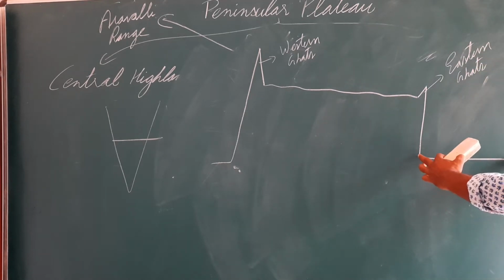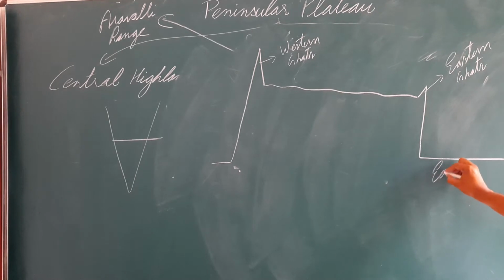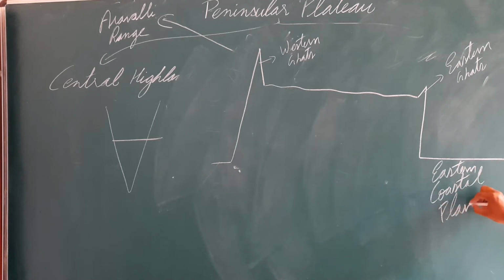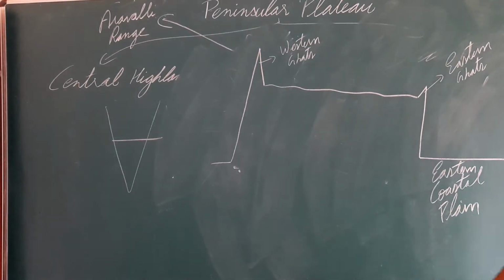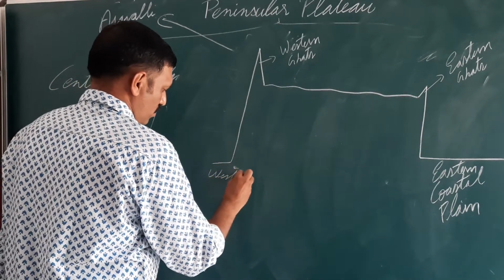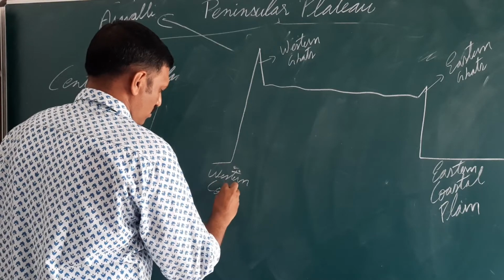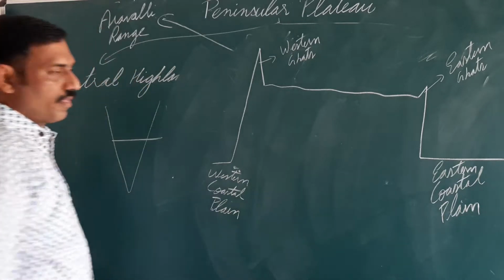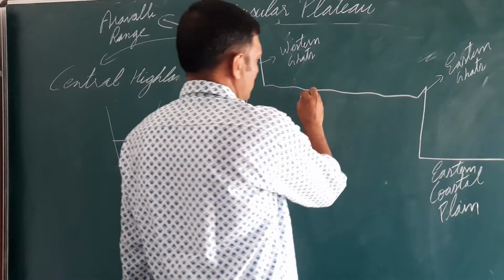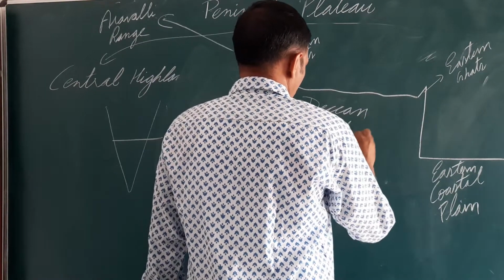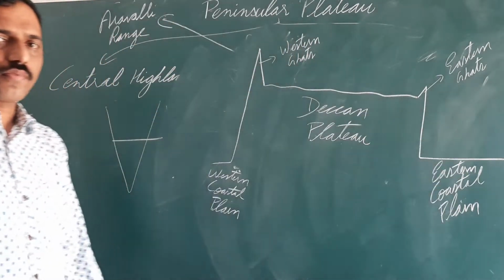Now this broad area is eastern coastal plain, and this narrow region here is western coastal plain, and this region is Deccan Plateau.